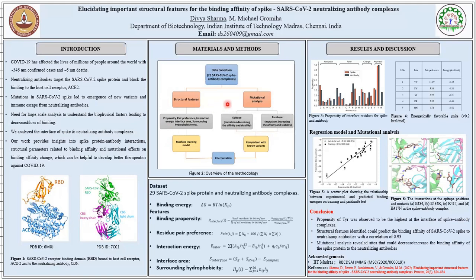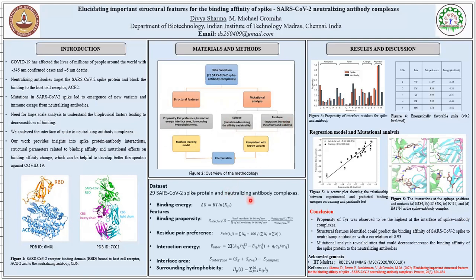As a second part, we did the mutational analysis of the interface where we looked at the mutations that decrease the affinity and stability of the epitope and the mutations that increase the affinity and stability of the paratope, and compared our results with the known variants.